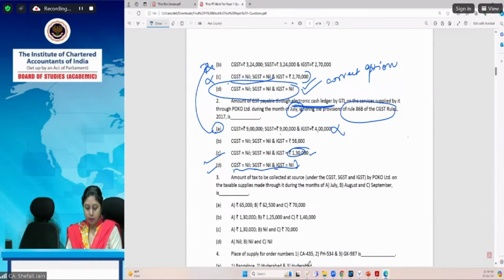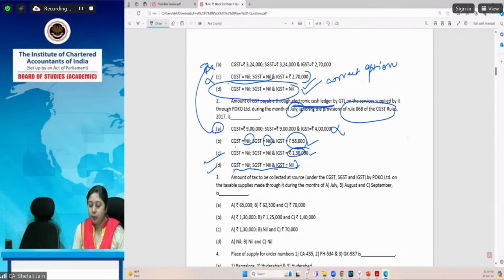So you have understood that just a few minutes back we saw the computation sheet, that the correct answer is CGST nil, SGST nil and IGST as 58,000. So that is the correct answer after setting off the credit of the motor vehicles.